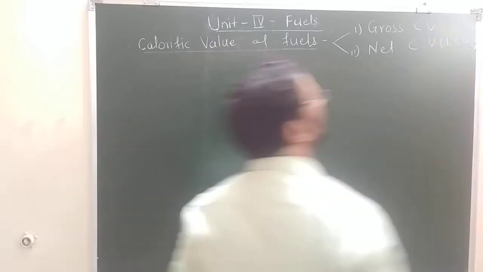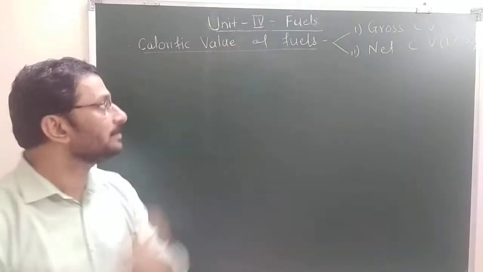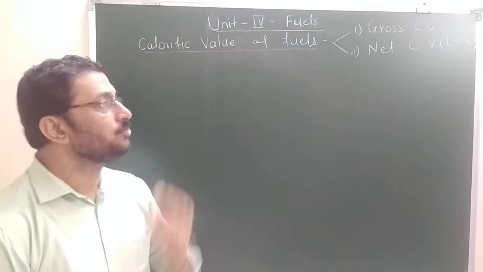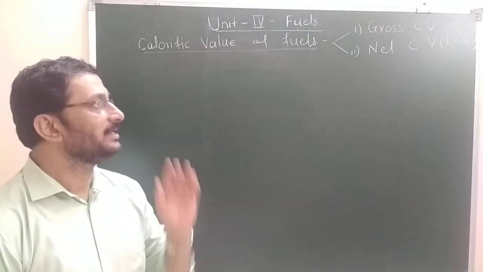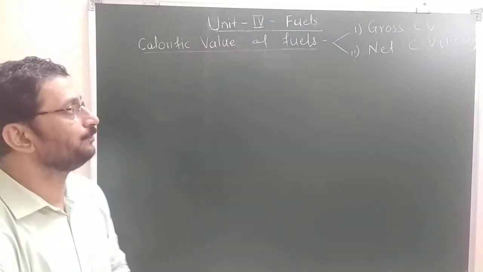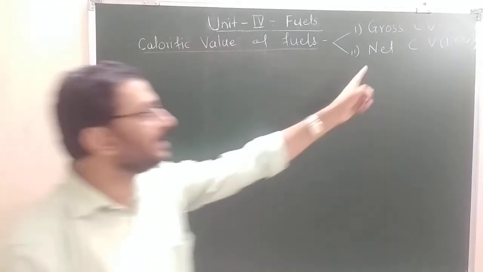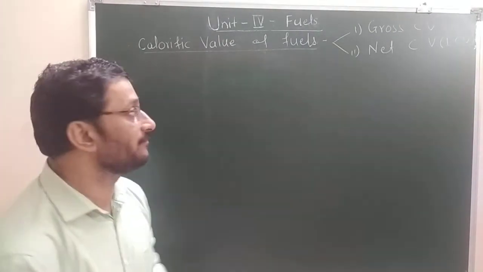So calorific value is of two types: gross calorific value, GCV, also called HCV, high calorific value, and second, net calorific value, also called low calorific value.